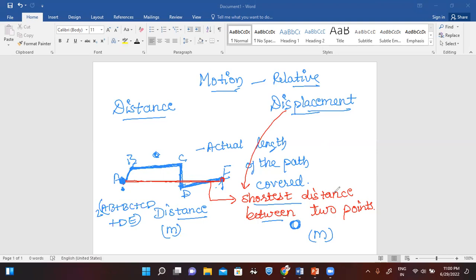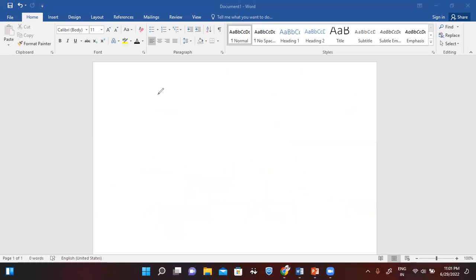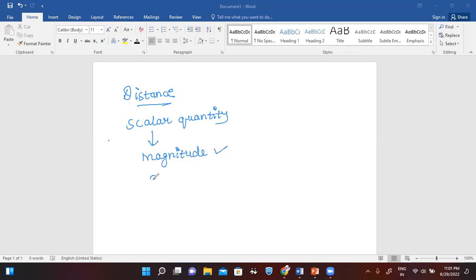Okay, so this is one of the differences, right? Let's see other differences between distance and displacement. जब हम distance की बात कर रहे हैं, तो हम क्या देख रहे हैं? सिर्फ path जो cover किया वो देख रहे हैं. So it is purely a scalar quantity. ठीक है? Scalar quantity का क्या मतलब है? ऐसी क्वांटिटी जिसका सिर्फ मैग्नीट्यूड है, which is having only magnitude but no direction, है ना? डायरेक्शन तो हम कंसीडर नहीं कर रहे.